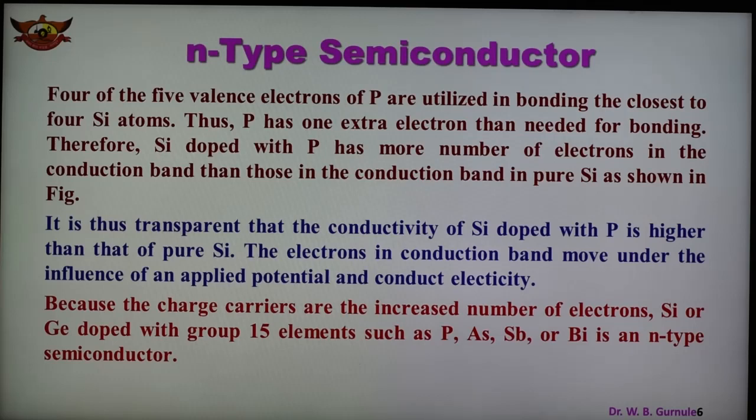Group 15 elements are phosphorus, arsenic, antimony, bismuth, forming the n-type semiconductor when we dope them with silicon or germanium. So these are examples of impurities which can be added. So in n-type semiconductors, a large number of electrons are in the conduction band.